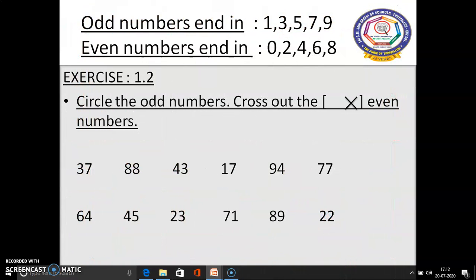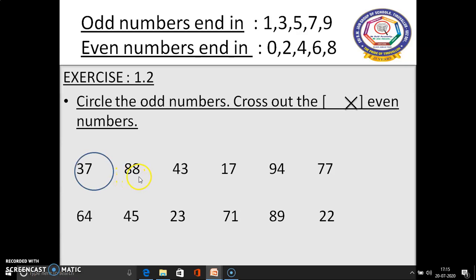Shall we move on to the sum, children? Yes. In exercise 1.2, the first subdivision is circle the odd numbers and cross out the even numbers. The first number is 37. Number 37 ends with an odd number, so we have to circle the number.